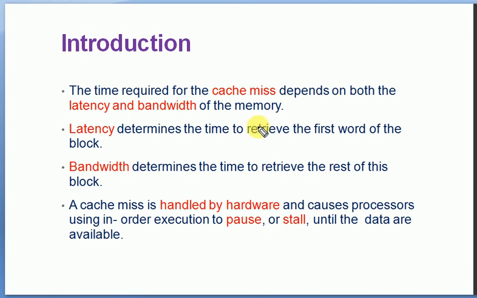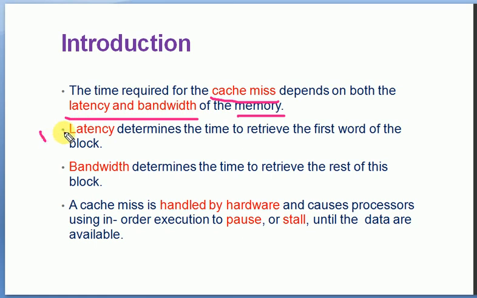Now, the time required for the cache miss. Cache miss is the situation when the required data is not available within the cache memory. The time required for the cache miss depends on both the latency and bandwidth of the memory. So if it is a cache miss, we need to access the same data from the primary memory. There we need to consider two factors: one is the latency and the second one is the bandwidth of the primary memory.